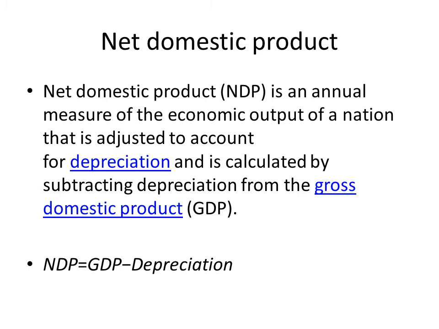NDP, net domestic product, is an annual measure of the economic output of a nation that is adjusted to account for depreciation and is calculated by subtracting depreciation from the gross domestic product. NDP is equal to GDP minus depreciation.